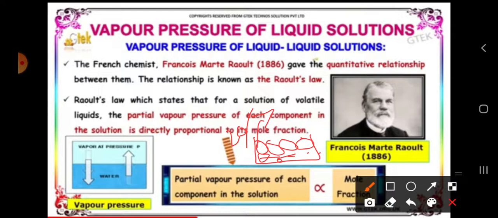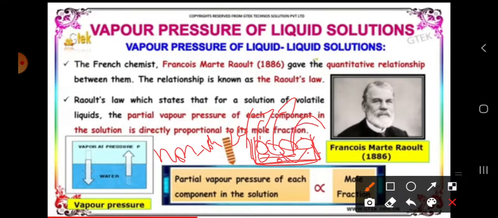When you add a non-volatile solute, which cannot evaporate, okay, you are adding a non-volatile solute to the container. For example, in boiling water, if you add any molecules, then what happens? Before adding the non-volatile solute, two molecules are evaporating easily, 20% we are saying.